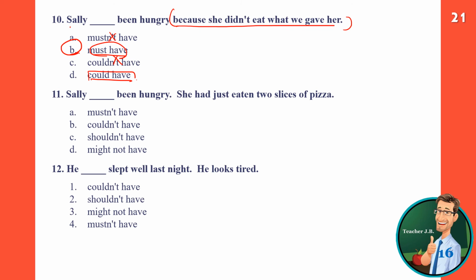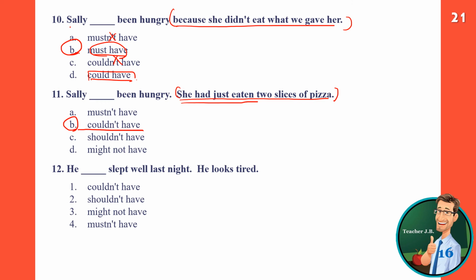Sally blank been hungry. She had just eaten 2 slices of pizza. She just ate. So she cannot be. So possibility. So here she couldn't have been hungry. Why? Because she had eaten 2 slices of pizza.